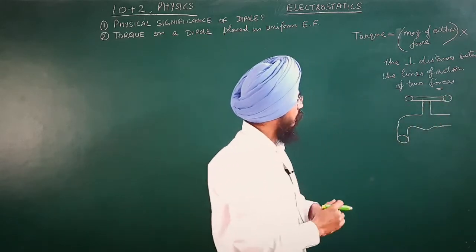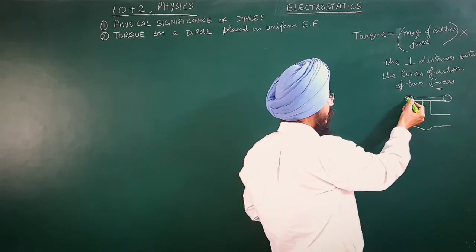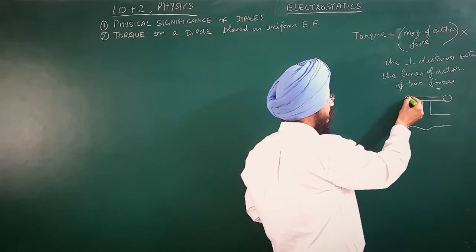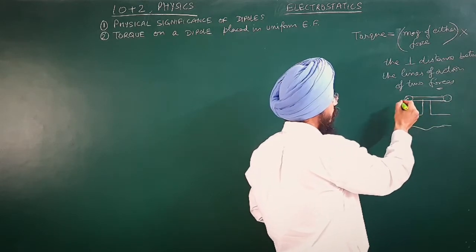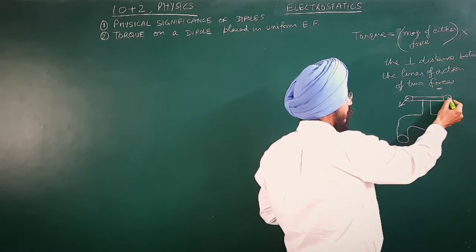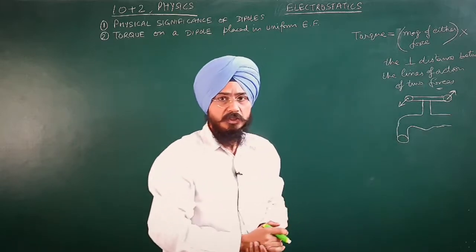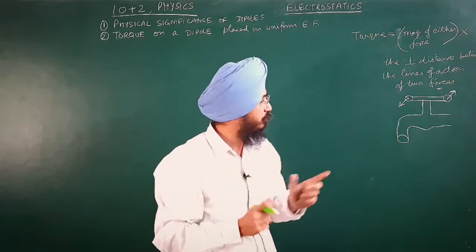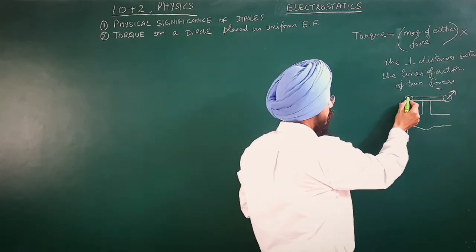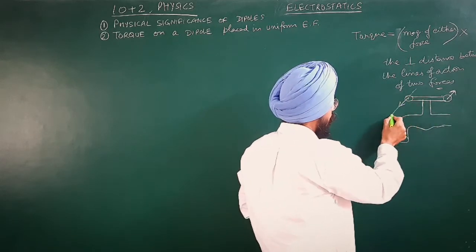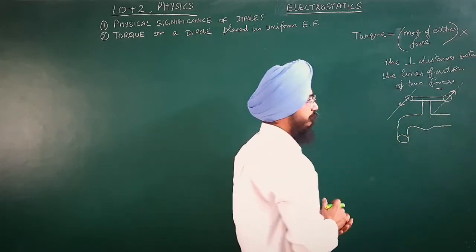To open this tap, we need to apply a force on this end outward, perpendicular to the plane of the board, and apply a force on this end backwards. Now what is the line of action of these two forces? We have applied equal and opposite forces. This is the line of action of the first force, and this is the line of action of the second force.